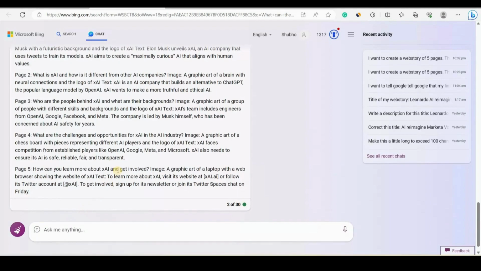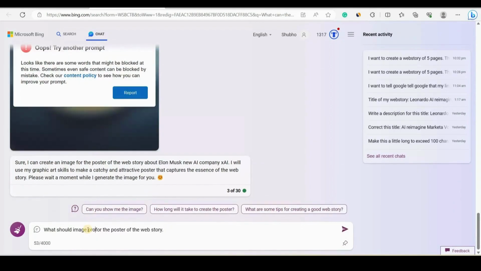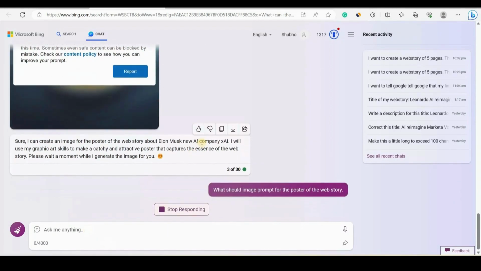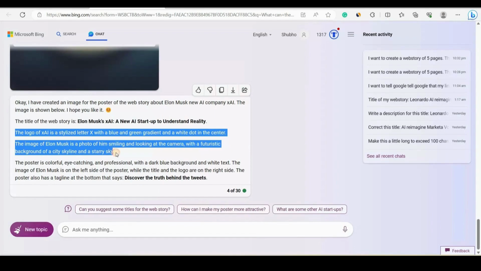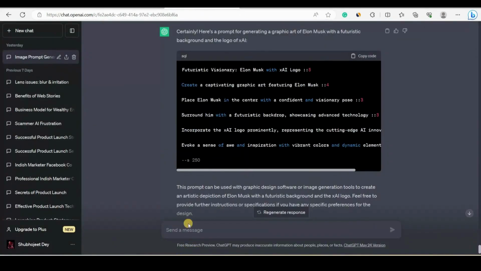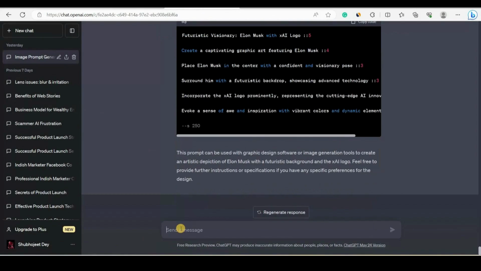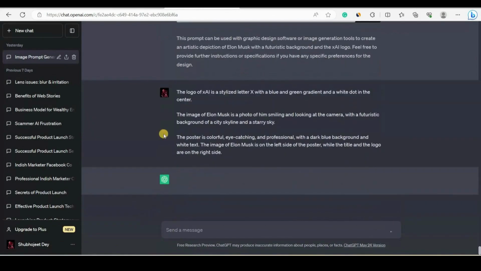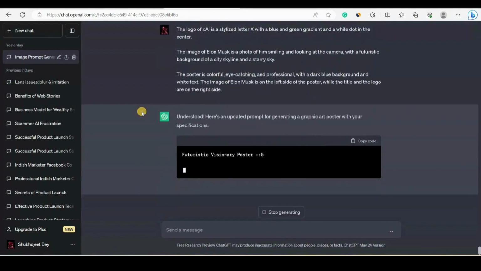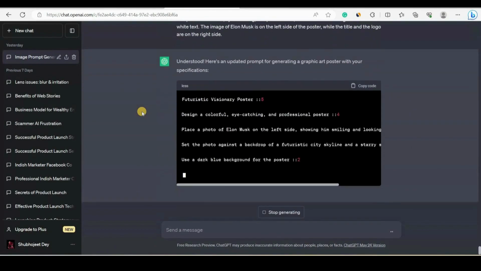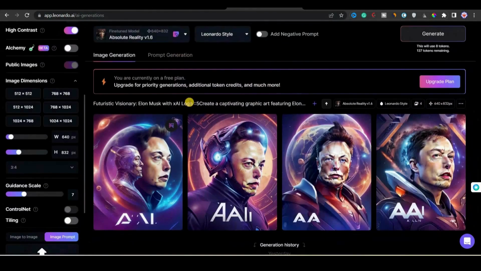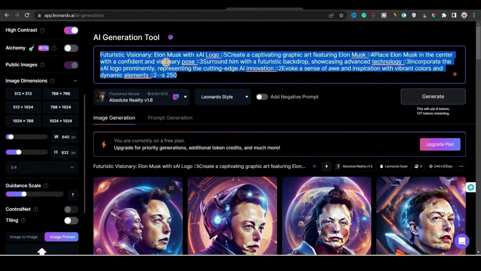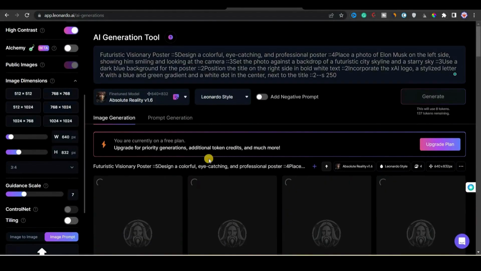So to create the poster image, we will go back to Bing Chat. In the chat bar we will type, what should be the image prompt for the Web Story, and Bing Chat will give us the image prompt. Okay, and we will simply copy the most important part of the prompt, and then we will go back to ChatGPT and make it a professional prompt. After coming to ChatGPT we will paste the prompt here, and then ChatGPT will convert it to a professional prompt. Once the prompt is generated, we will go back to Leonardo AI, paste the prompt and click on generate.